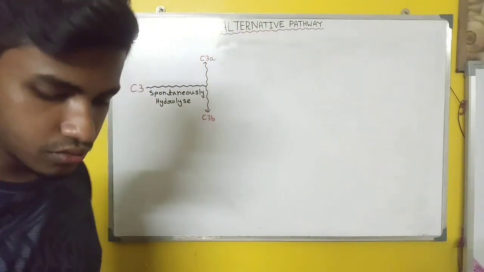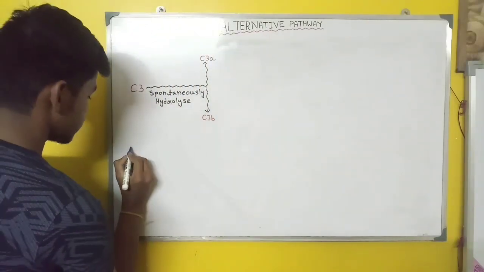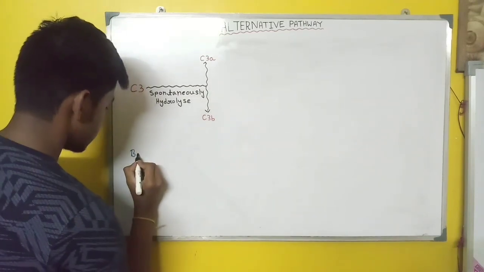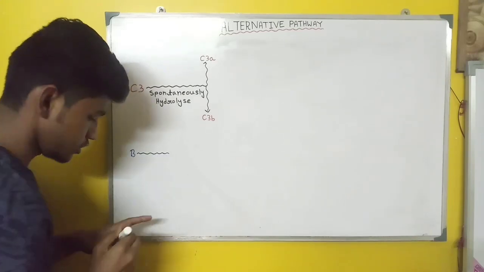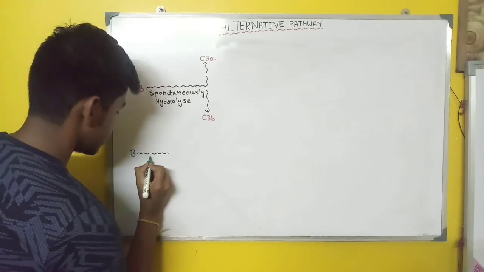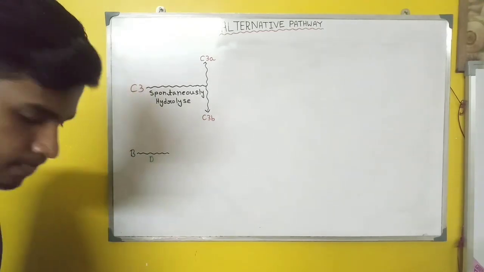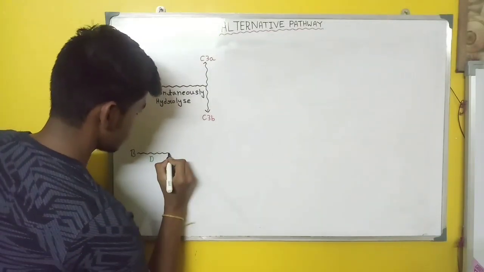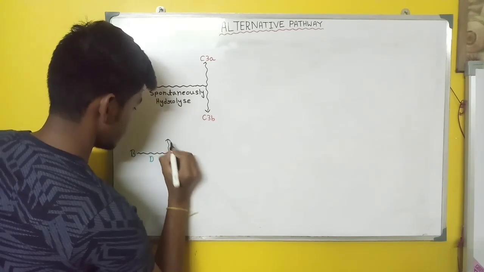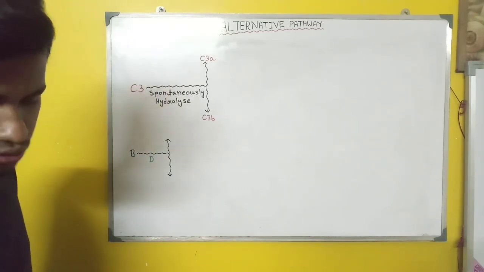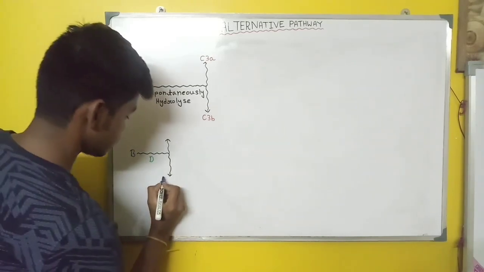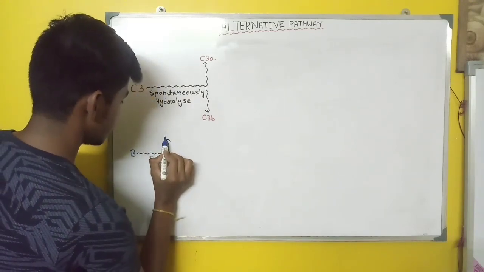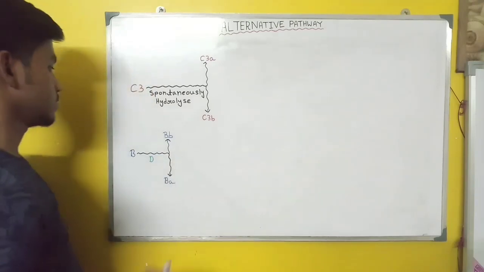And in the next step we will see that factor B will react with factor D and divide into two parts. One part is capital B small a, and another part is capital B small b.